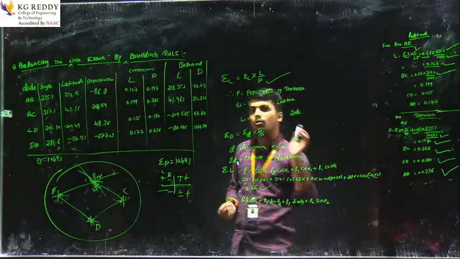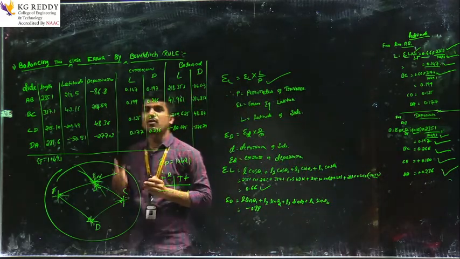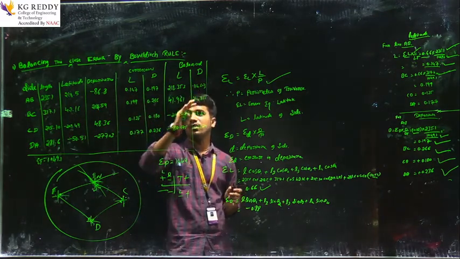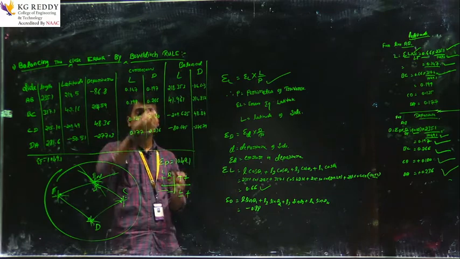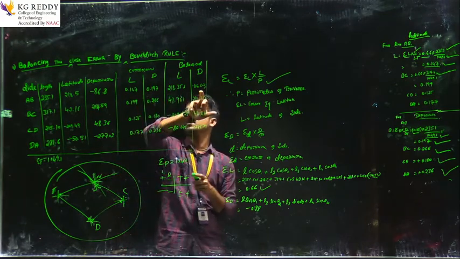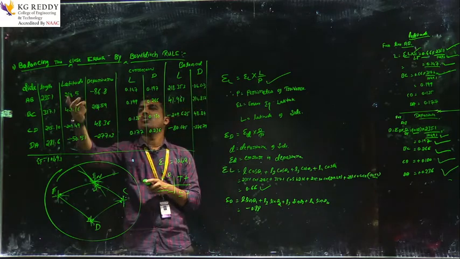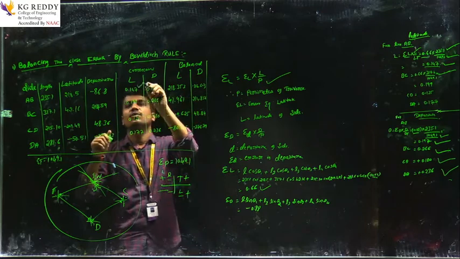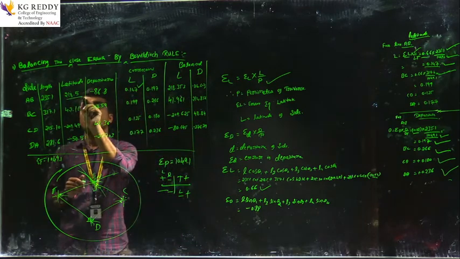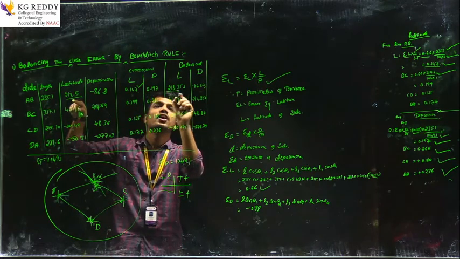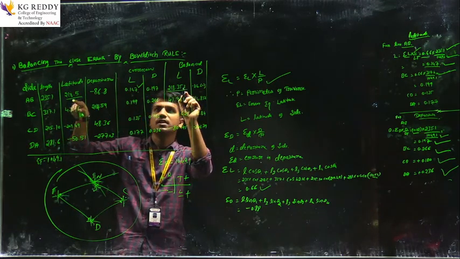So this is how to calculate the corrections for departures. Next, how to balance with these two corrections. The latitude and departure will be corrected: 218.5 plus this correction 0.147 gives 218.350.